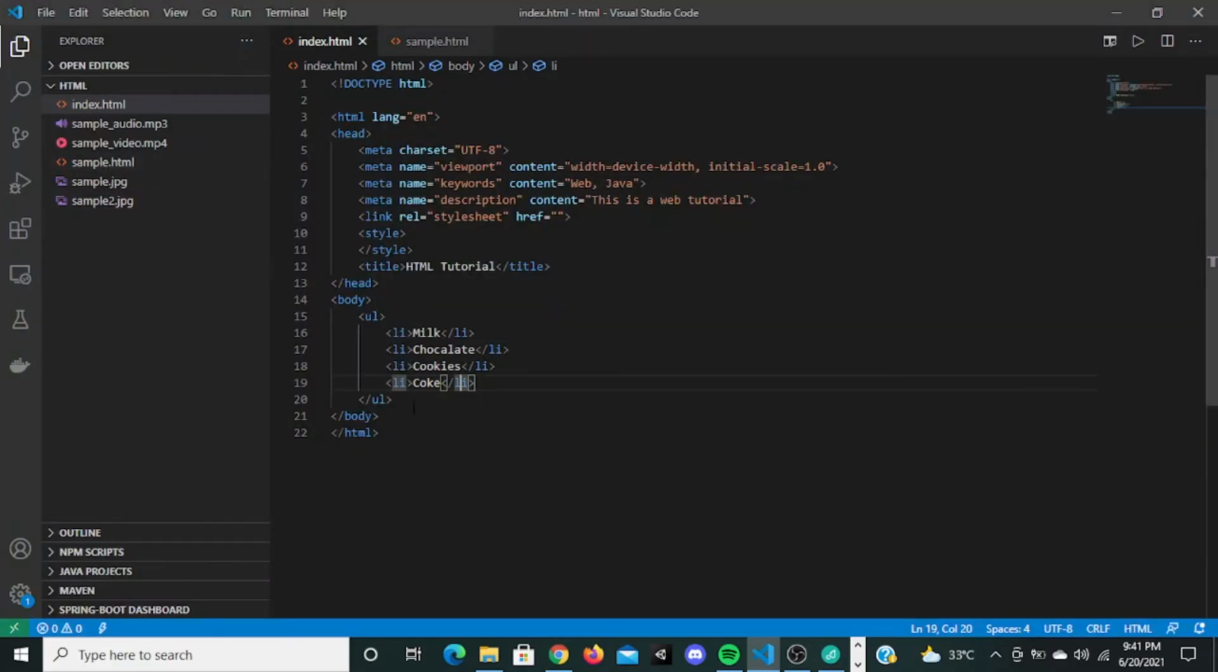Now there is another list called ordered list. So if I copy all of this, okay, let's not copy, let me type. Ordered list starts with OL. OL represents ordered list. The difference between unordered list and ordered list is unordered list will have bulleted marks.